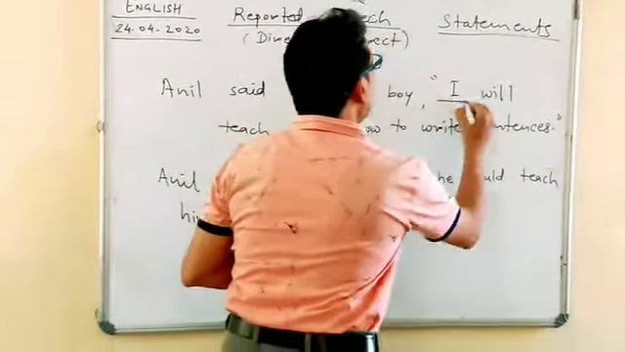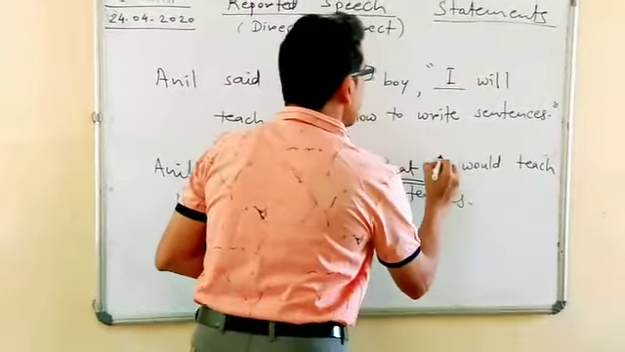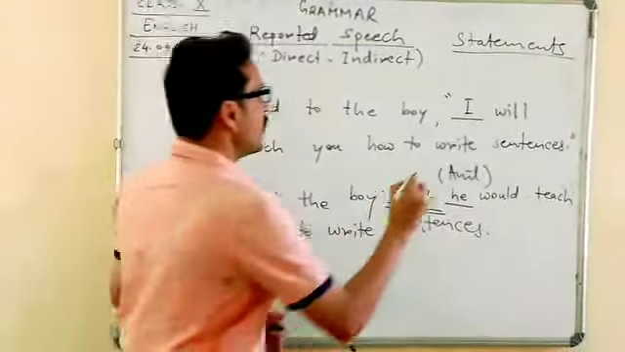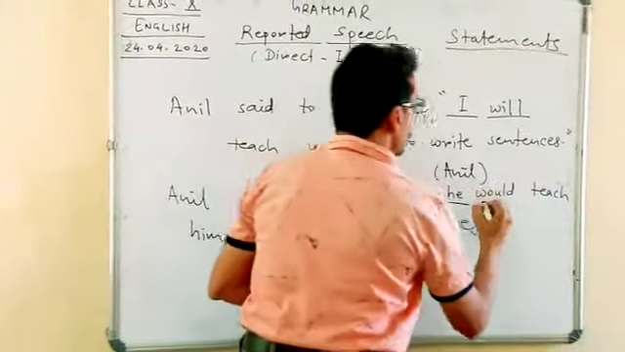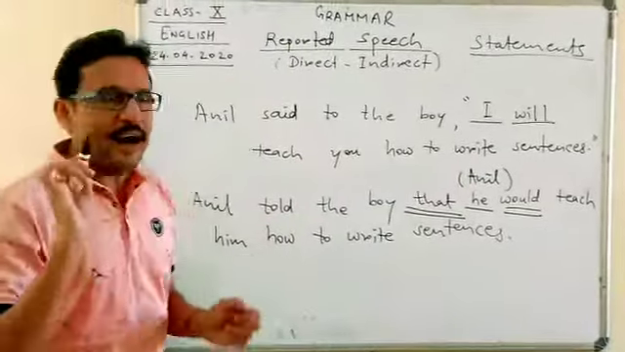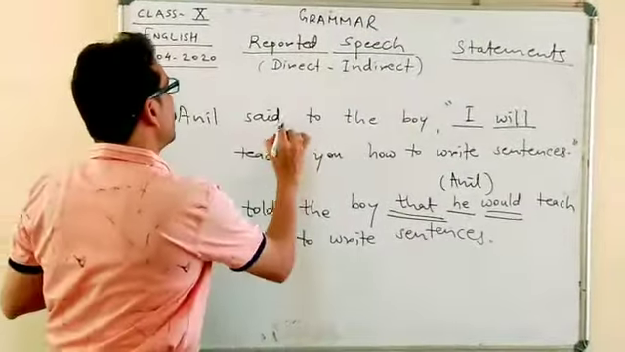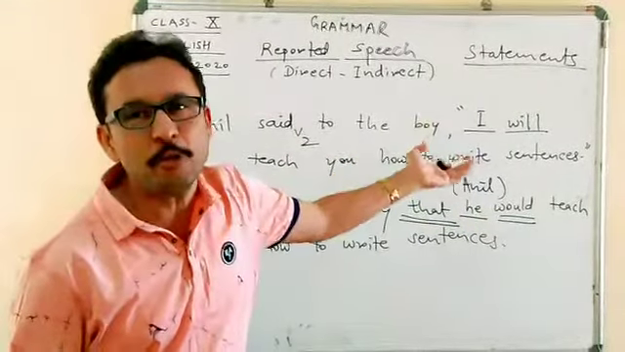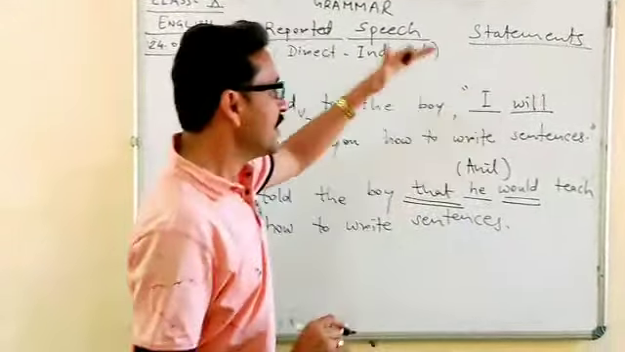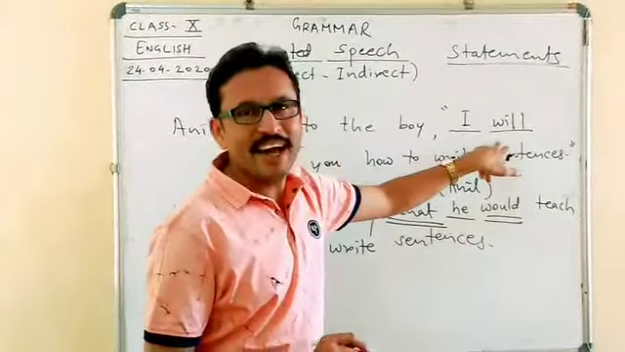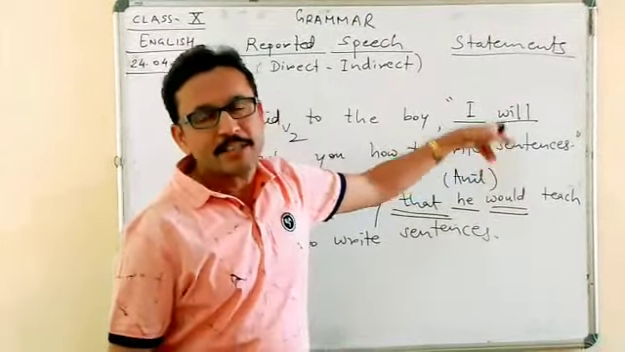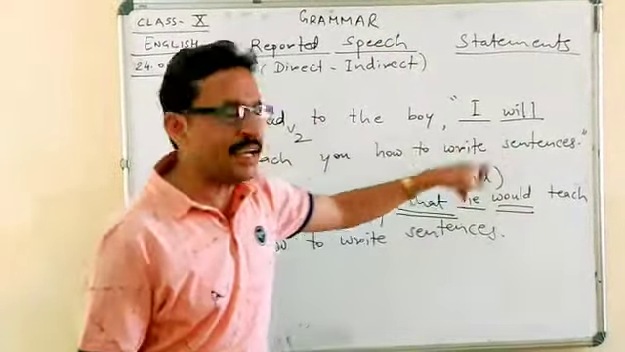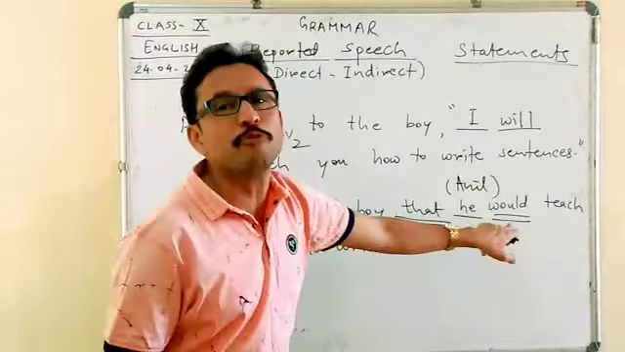Now, the pronoun I changed to he. He refers here to Anil, since Anil is the speaker. Now, will changes to would. Now, two things. I said that whenever the reporting verb is in V2, then the present tense of direct speech is changed into relative past tense. Here the modal auxiliary will is used, and that is why this is simple future tense. So in direct speech, if the simple future tense is there, then will is converted into would.